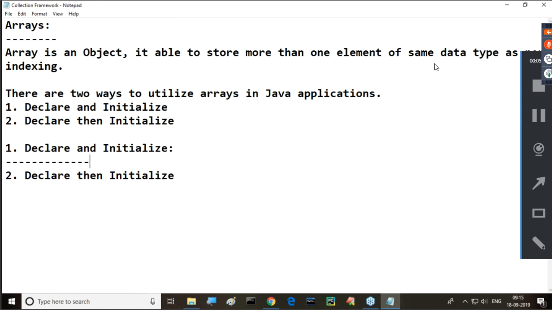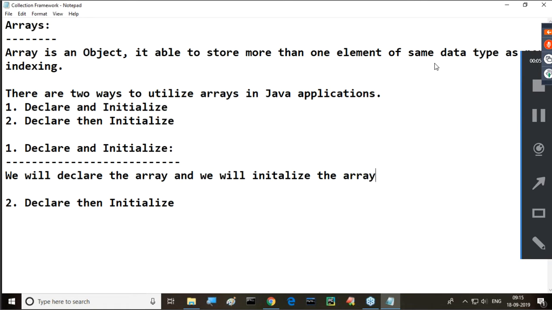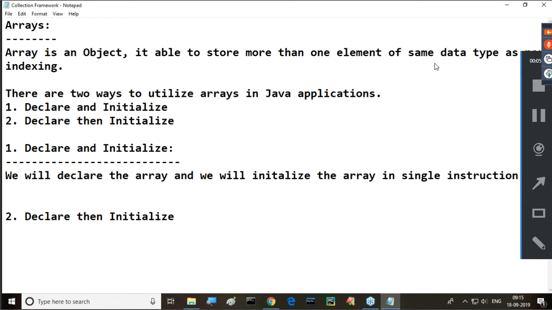If you observe this point here, declare and initialize, inside this we will declare the array and initialize the array in a single line, in a single instruction. Example code I am telling now. Observe this clearly: int array A is equal to curly braces. Inside these curly braces, I am able to provide the elements like 10, 20, 30, 40, 50.